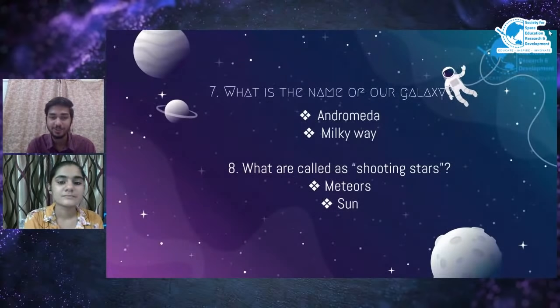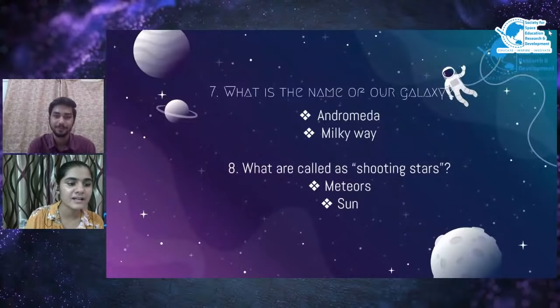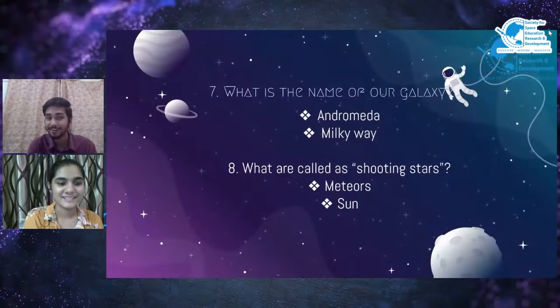What are called as shooting stars? What do you call them? Oh, that is an easy one, like sun or meteors. That's an easy one because, as I told you, the sun is the nearest star to our planet Earth. So it must be meteors, right? Yes, you got it right, it is meteors.